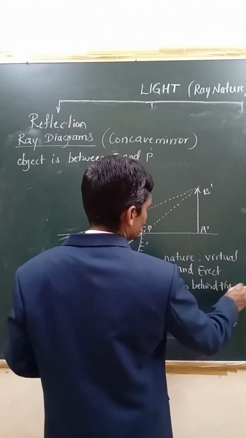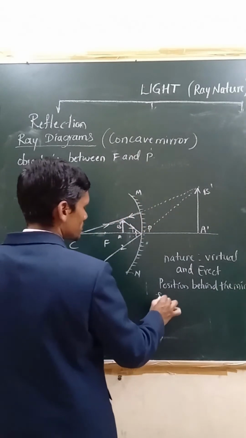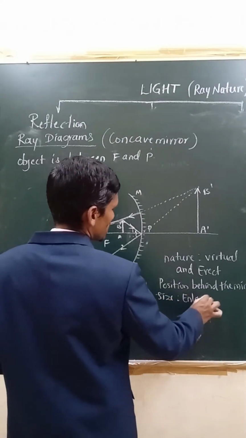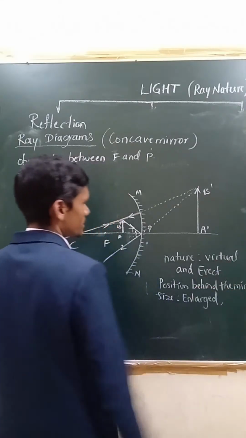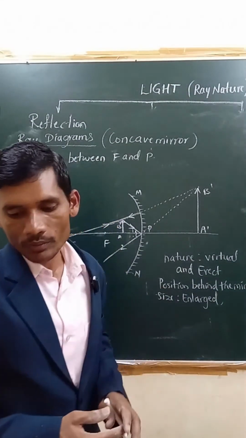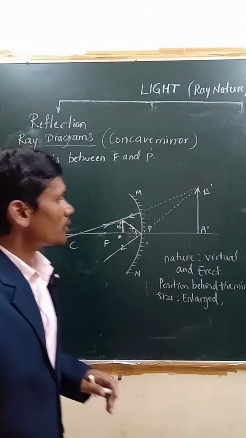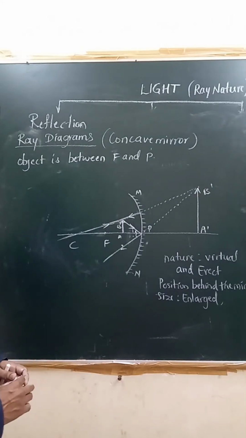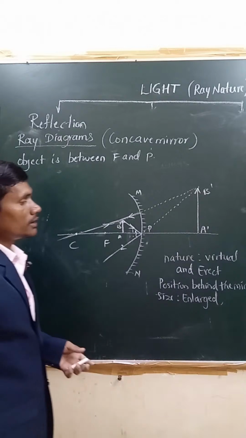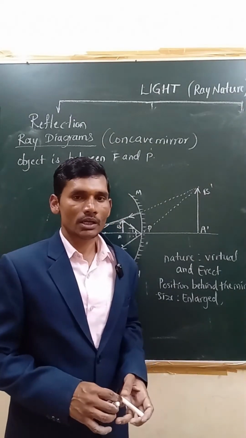Behind the mirror, right? Then what is the size? Size is enlarged. Enlarged. Look at this. So these are the nature of the image when the object is placed between P and F, right? So now coming to this, let us try to understand what are the uses of concave mirrors. Then we have to learn that also, right?